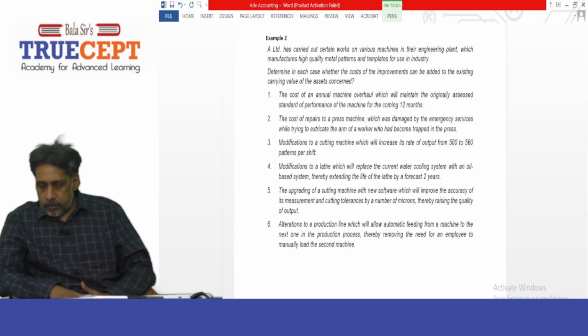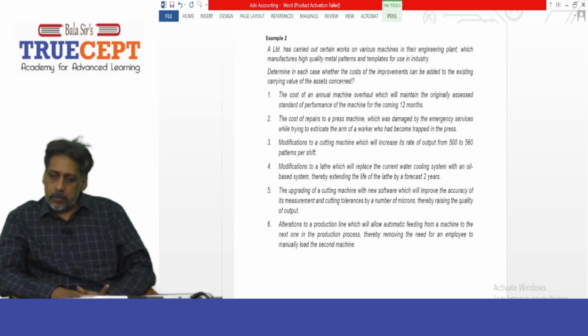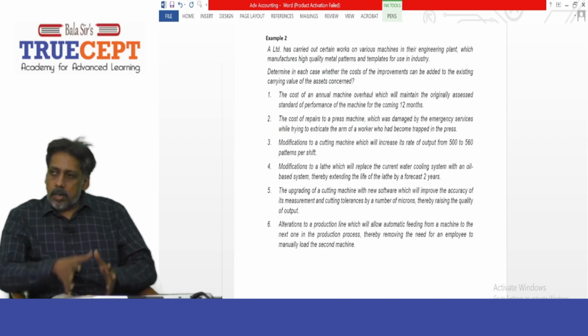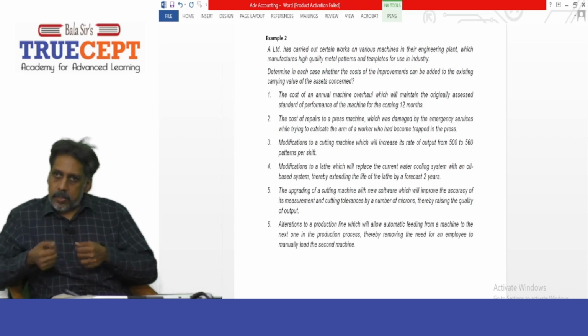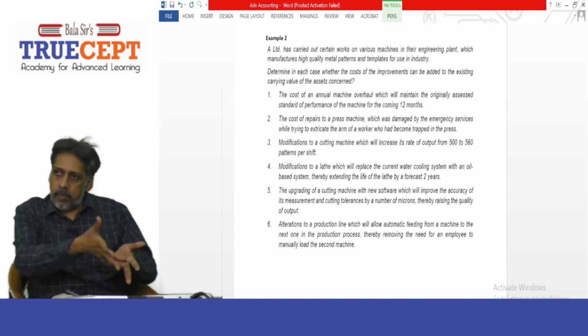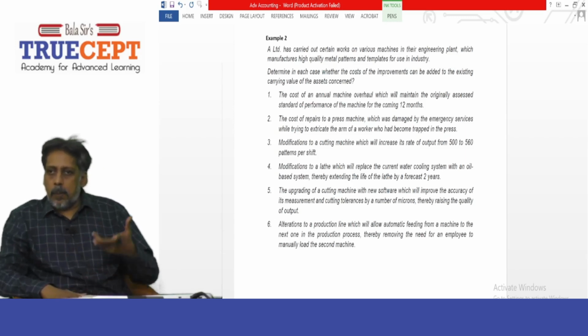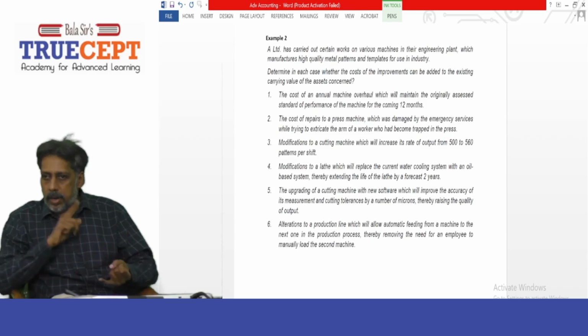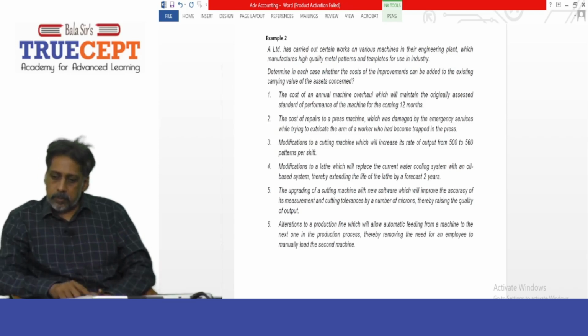Is that clear? Next. Number 2, the cost of repairs to a press machine which was damaged by the emergency services while trying to extricate the arm of a worker who had become trapped in the press. Basically he got trapped, and in order to remove his hand from that machine, the company had to incur some repair cost. That's the case.